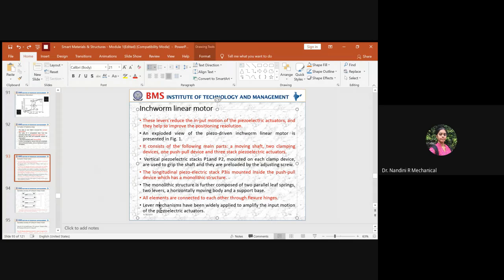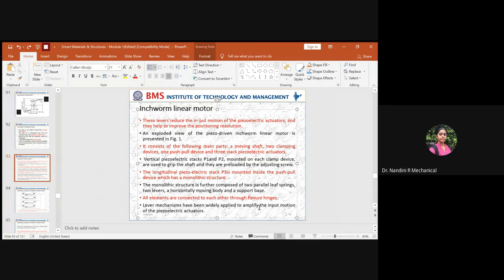So this lever mechanism has been widely applied in many places where you need to amplify the given input motion to the piezoelectric actuators. Because this inchworm linear motor is used in order to get a very accurate and small micro level displacement.